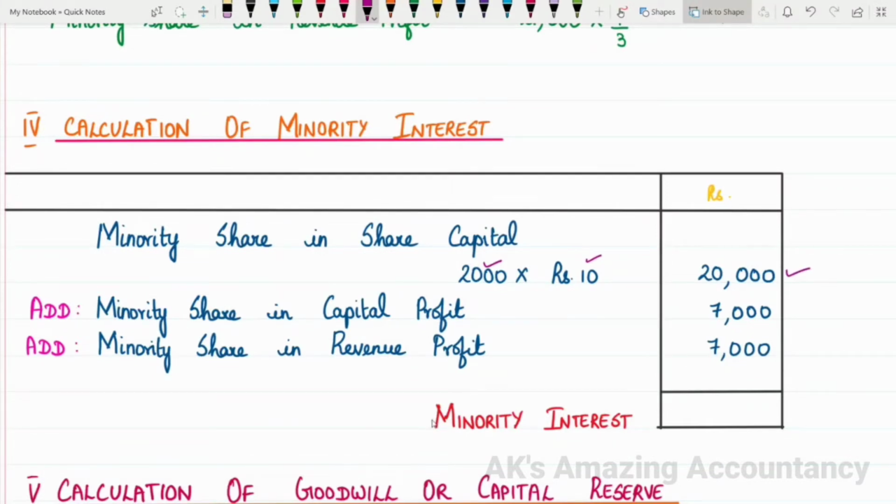With this, you have to add minority share in capital profit, which is 7,000. Then you have to add minority share in revenue profit, which again is 7,000 only. So this will give us a total of 34,000.